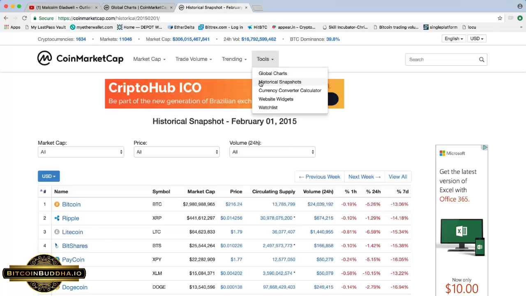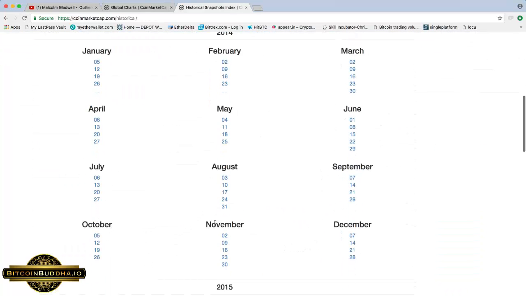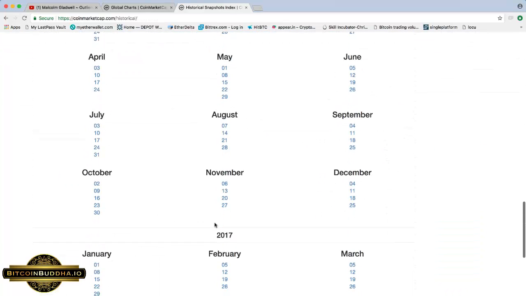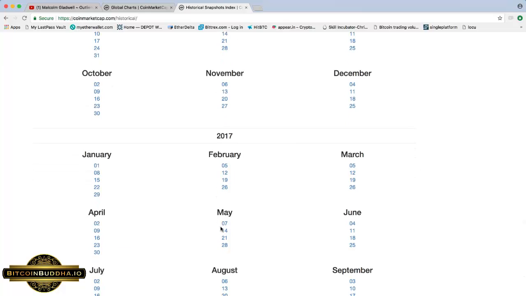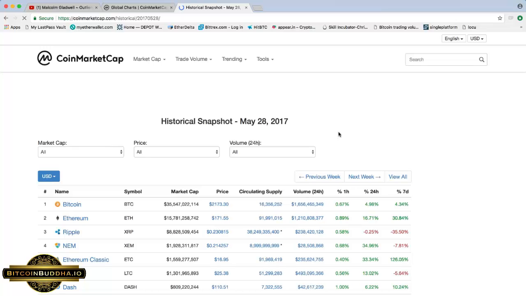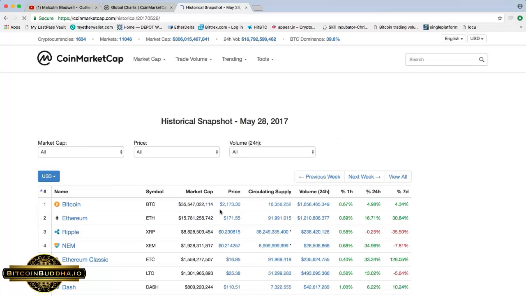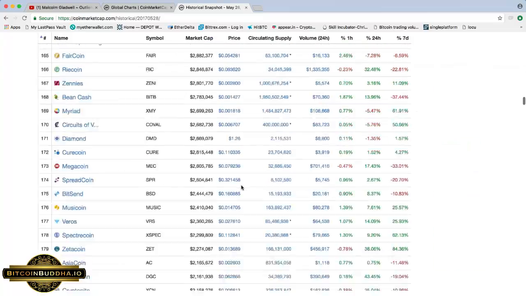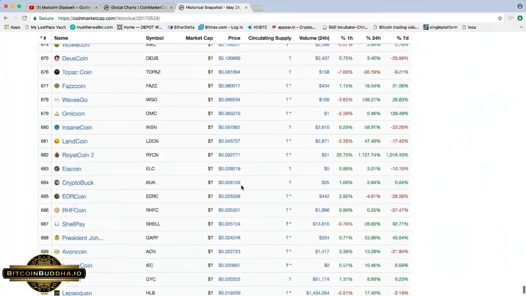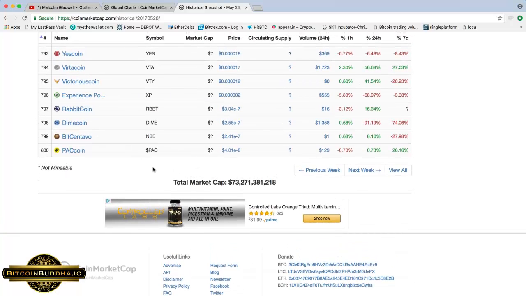Go back to global historic charts. I mean, we can go to January. Look, we can go to last year, man. Today's what, the 28th, Memorial Day? So last year, exactly 12 months ago, Bitcoin's 2173. Assuming that crypto assets were in the marketplace at that time. Market cap is 73 billion.